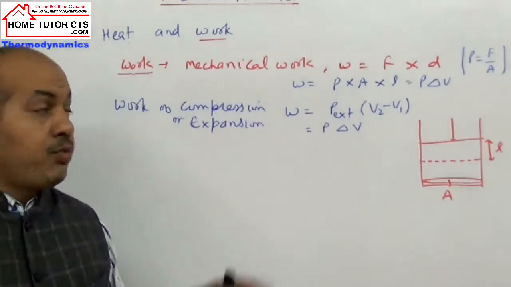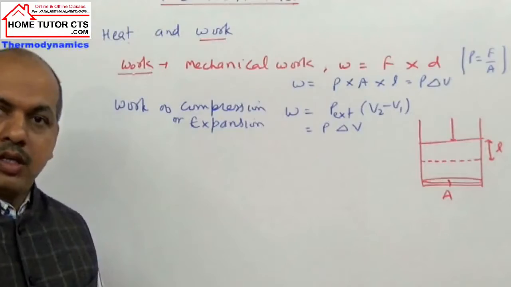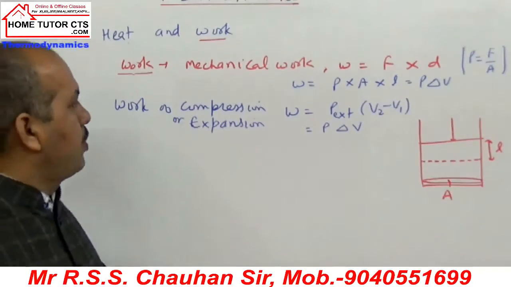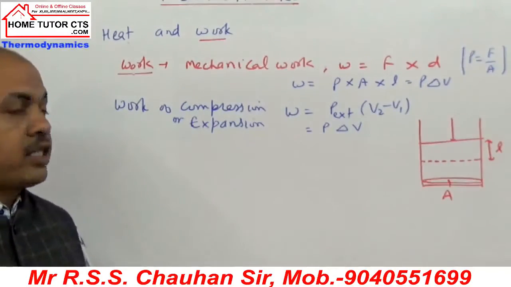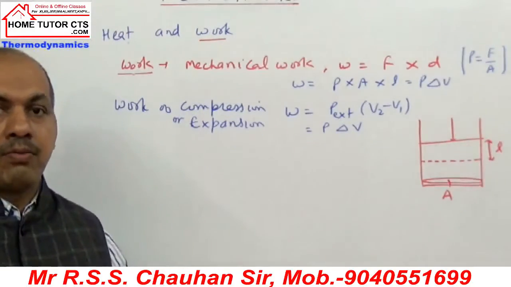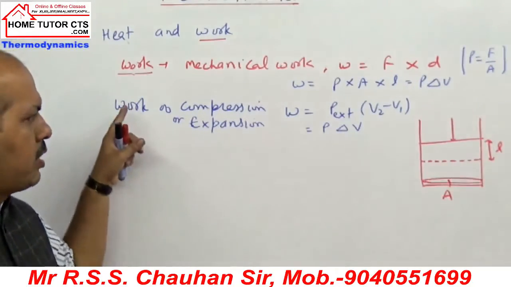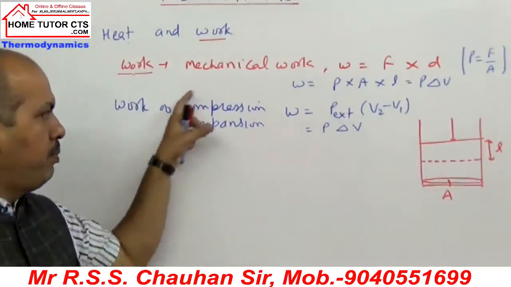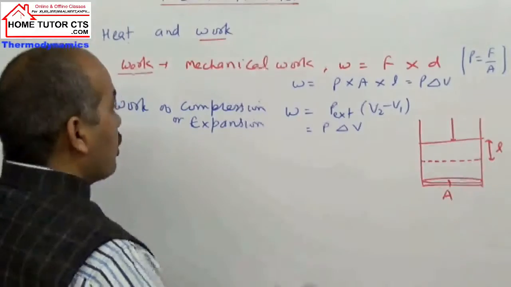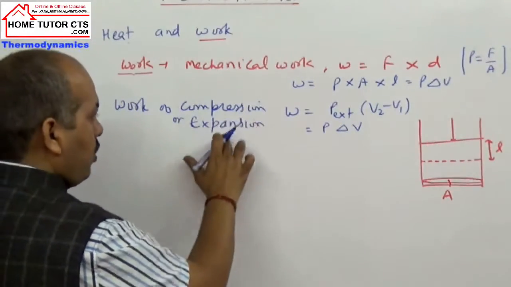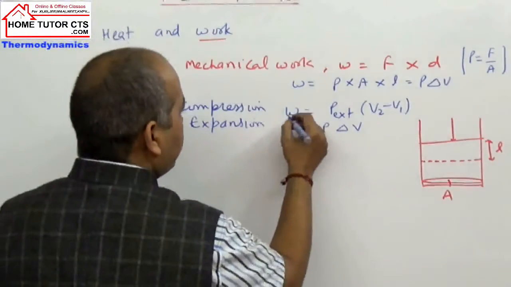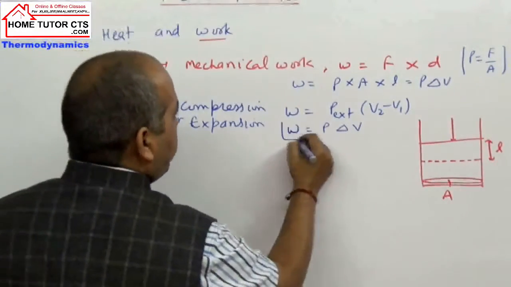Now this work is required in solving many questions in thermodynamics. We will explain this work in detail: work done in different kinds of processes, expansion, compression, adiabatic, isothermal, reversible, irreversible, free expansion, compression at different conditions. That we will discuss in detail, but right now only the introduction part. Because it is due to change in volume, it is called pressure volume work, or work of compression or expansion of gases. This is the second work, P delta V.